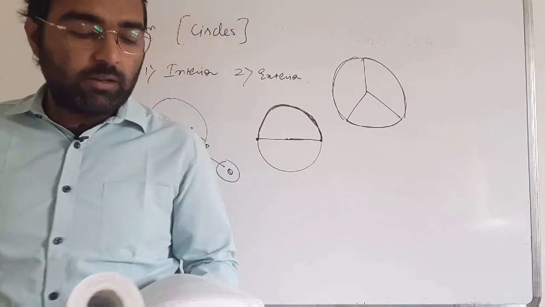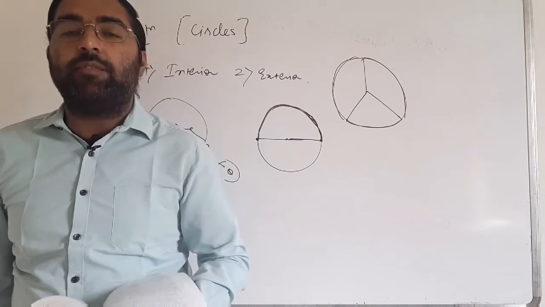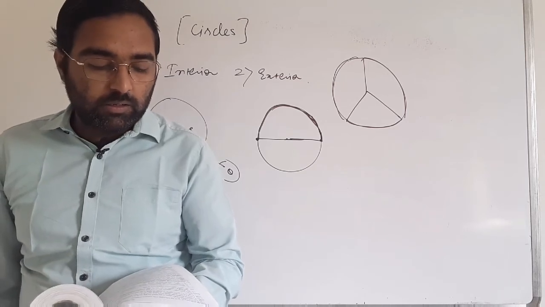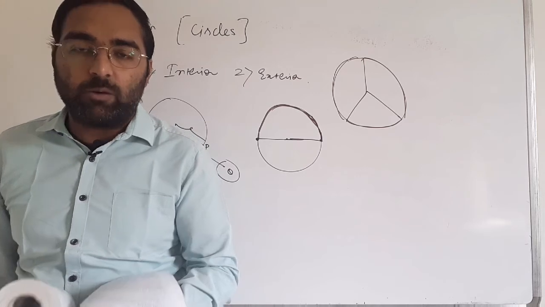A circle has only a finite number of equal chords. That is false, because there is an infinite number of equal chords.